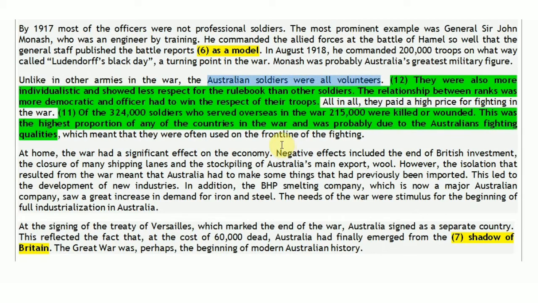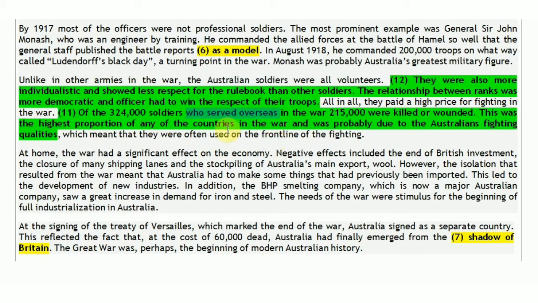So definitely they are talking about the soldiers of Australia, and they are saying of the total soldiers who served overseas. From here also we can get the idea that they are talking about the soldiers of Australia, because it was the Australian soldiers who went overseas and fought in the war, not the British soldiers.